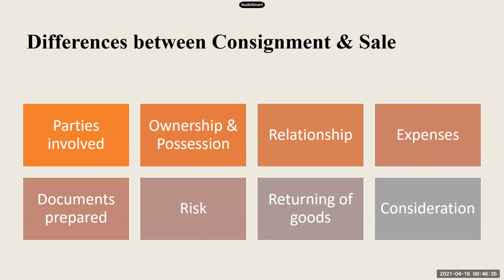In case of sale, the selling price is the consideration which the seller will charge from the buyer, right? Whatever is the selling price of the goods, the buyer will have to pay that amount to the seller. Whereas in case of consignment, the consideration is the commission which the consignor is paying to the consignee. So are we clear with all the points of differences between the consignment and sale?